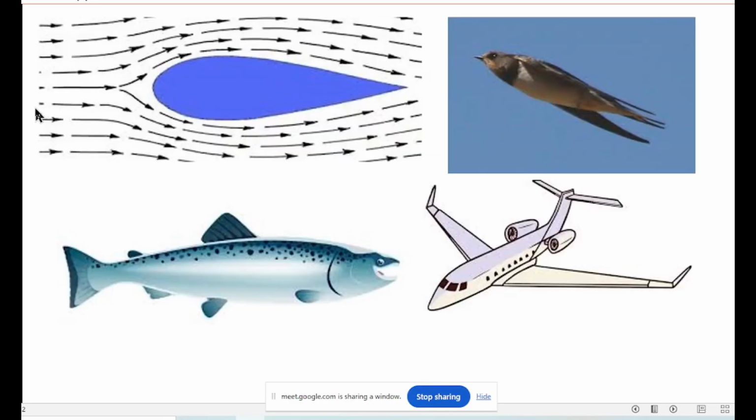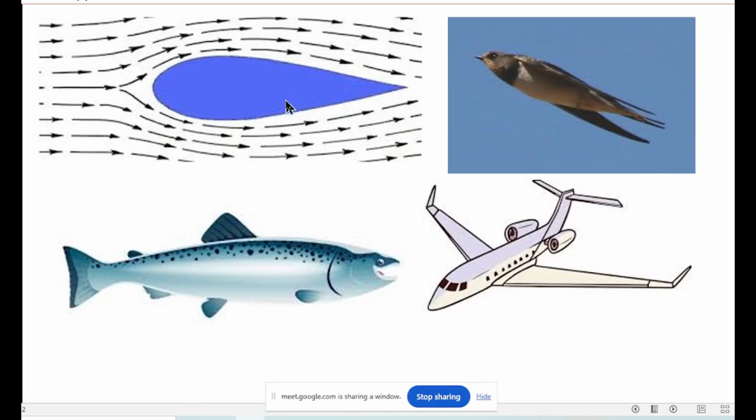Now, see, this is the streamline shape. What I was saying, this is the perfect streamline shape. So that water or air will flow like this. And the arrow shows you how the water or air will flow. Water or air will flow around this. This is called the streamline shape. This is the correct streamline shape. So you can see the fish almost having a streamline shape. So when it swims through water, the friction, that is the drag, will be very less.